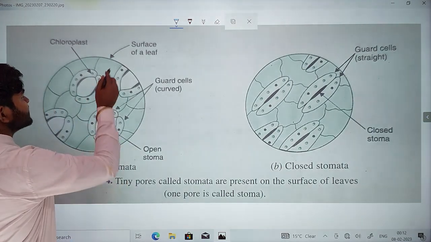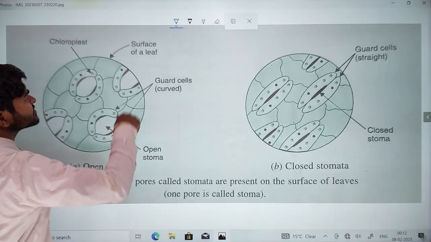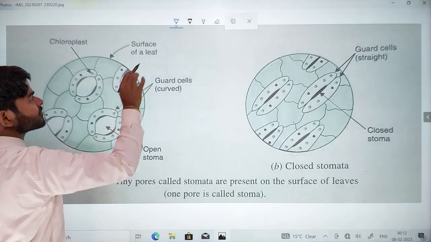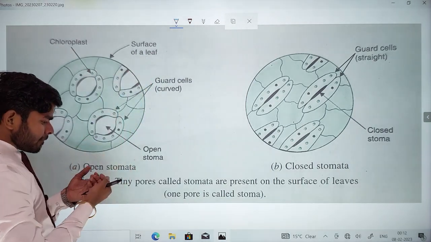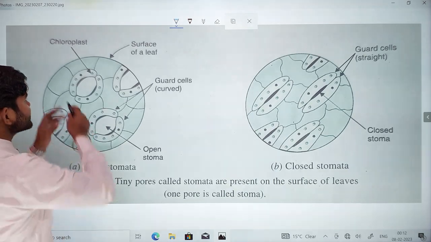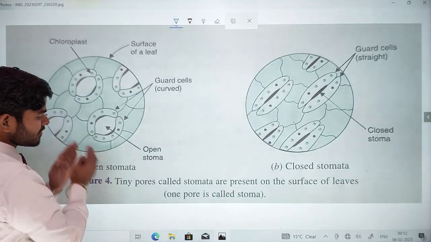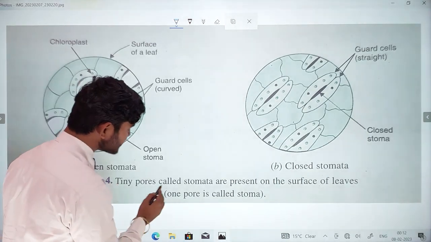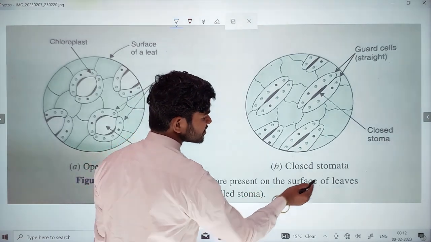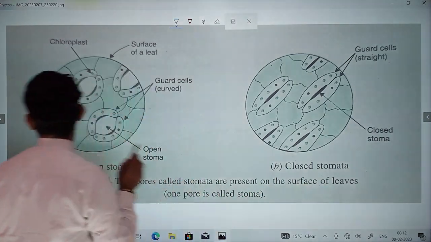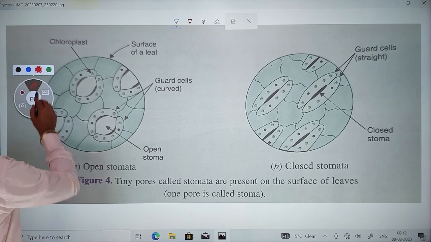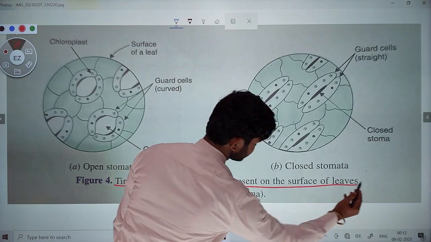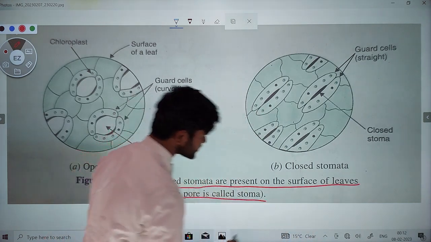This is the surface of a leaf. I have already written here: the surface of a leaf, after magnifying it, how the leaf looks. What is written here about the figure? Teeny pores called stomata are present on the surface of leaves. The pores are called stomata. So where are the stomata present? The stomata are present on the surface of leaves. So this is also important.